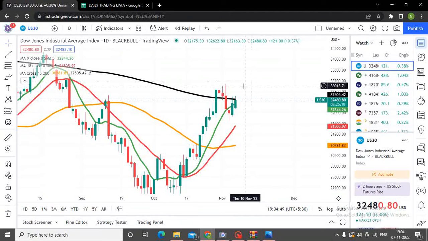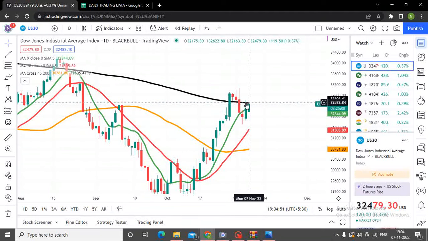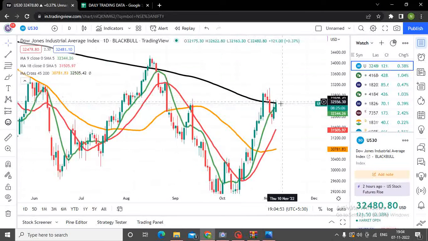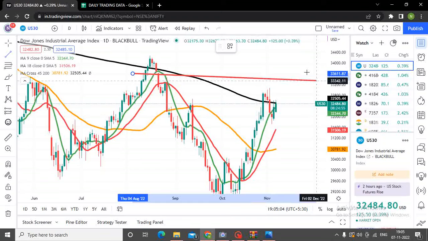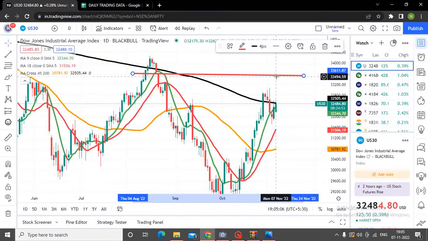So if Dow Jones today closes above this 200 moving average, Dow Jones will definitely become bullish, and I foresee a level up to 33,000, around 600 and 650. This is what my target should be for Dow Jones. You can just note it down that today, or probably in a day or two, if Dow Jones closes above 32,500 any day, you will surely see Dow Jones rising another 700 or 800 or 1,000 points from there on.